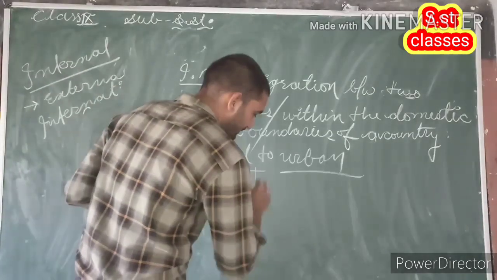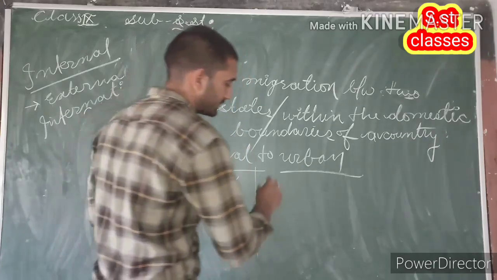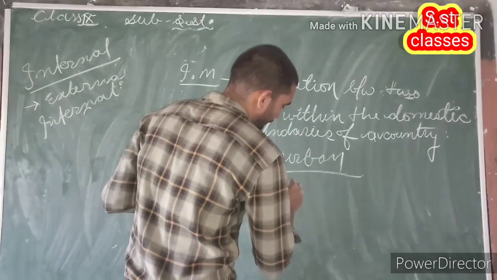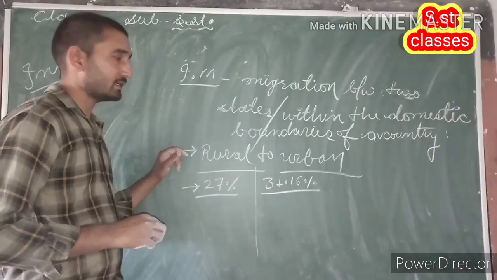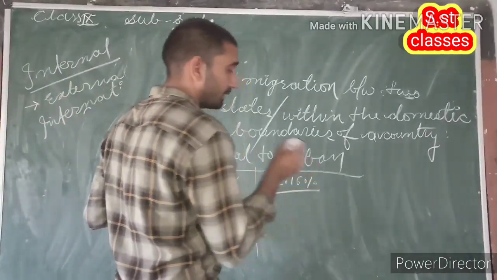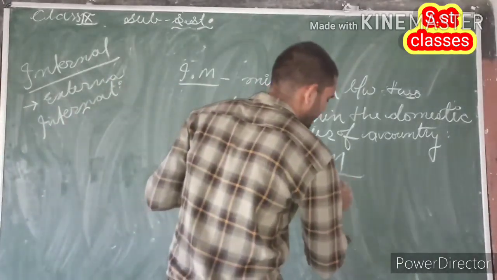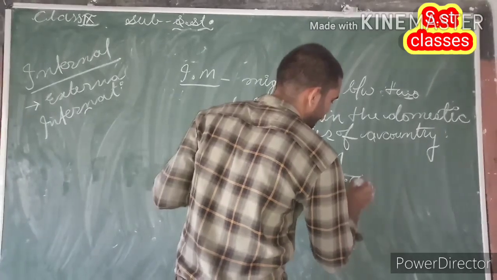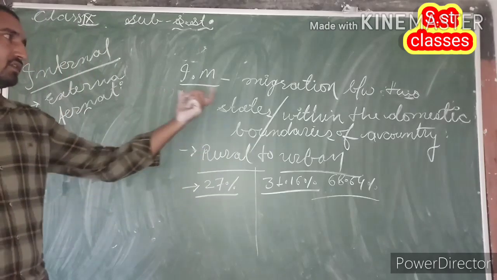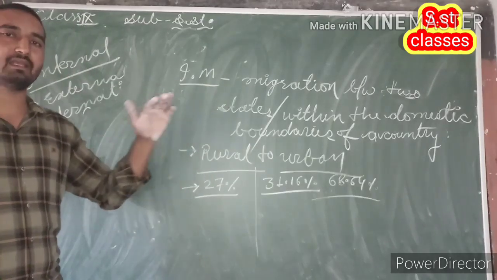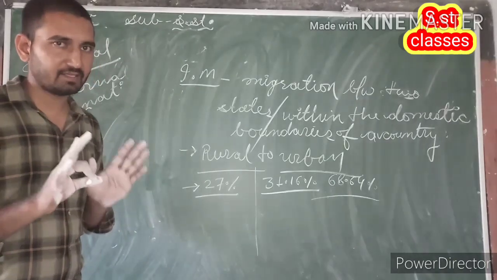If we talk about the census of 2011, then the percentage of people living in urban areas was nearly 31.16%. And on the other hand, the percentage of people living in rural areas reduced to 68.84%. So in this way we can say that internal migration is on a continuous rise in India. Is that clear?